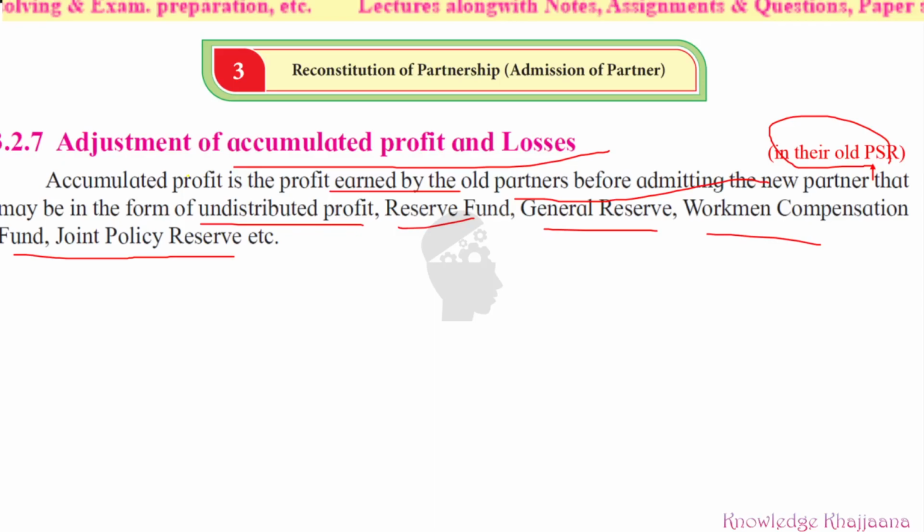What is that accumulated profit? Accumulated profit is the profit earned by the old partners. That may be in the form of all these things. Okay, that is the accumulated profit. And what should be done? See, here make one more marking. It is not printed in the book, right? After this word partner, make one arrow and write these words: in their old profit sharing ratios.